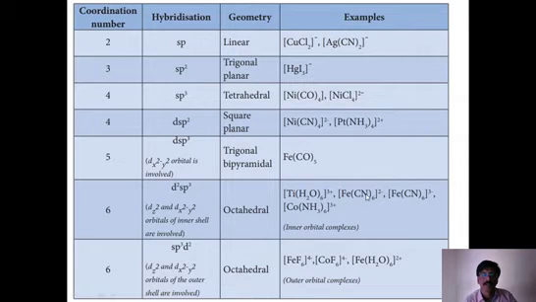And good examples we have here. For inner orbital complex, we have hexaaqua titanium, hexacyano ferrate. Here it is ferrate, hexacyano ferrate. This is also hexaammine cobalt, like that. Similarly, hexafluoro ferrate, hexafluoro cobaltate, hexaaqua ferrate.